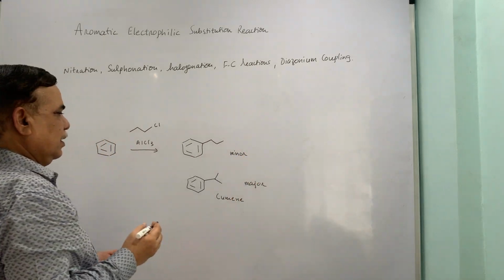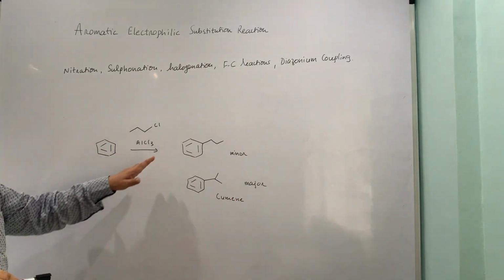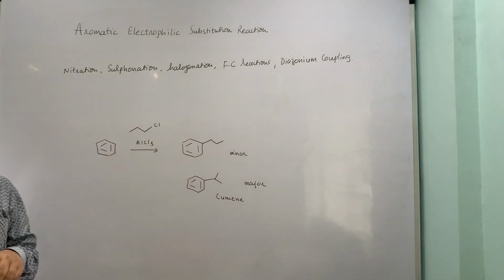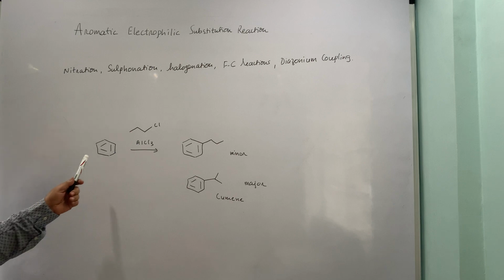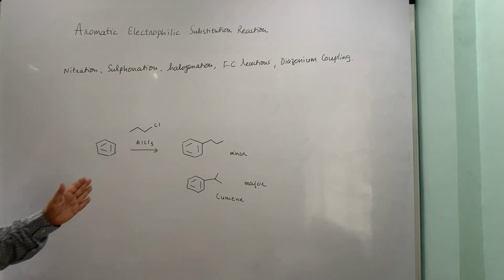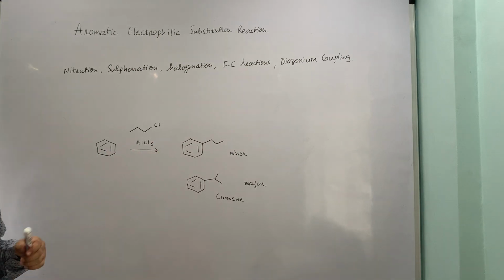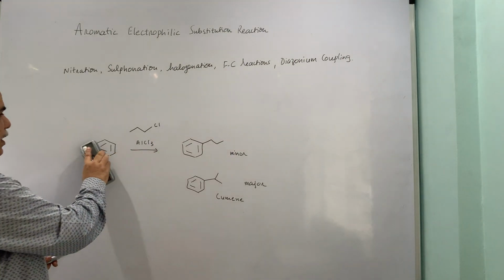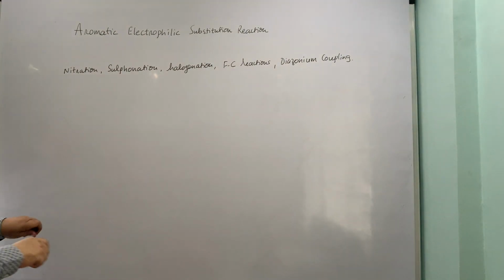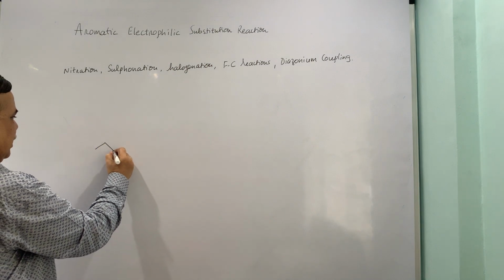Now that means there is something happening during the formation of the carbonium ion, and that is the issue. Now this is the major product which is not the desired product, and the minor product is the one which we thought would form. Now the reason for this is the Wagner-Meerwein rearrangement of the carbonium ion. We'll just put the mechanism here.